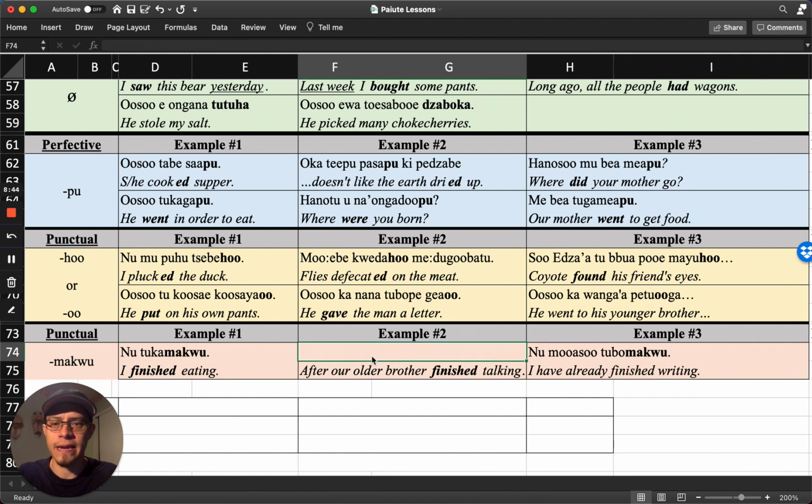Or this next one, oops, I spelled that one wrong. This should be e. Sutipavi'i kayaruamakusi. I also typed that one wrong. I'm typing way too fast here, apparently. Yarua makusi. After our elder brother finished talking. And this last one is ne muasutobomaku. I have already finished writing.